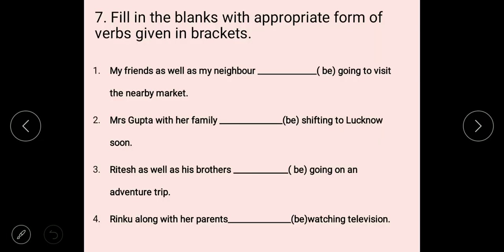Fill in the blanks with the appropriate form of verbs given in brackets. My friends as well as my neighbor. Friends is a plural subject, so here "are". My friends as well as my neighbor are going to visit the nearby market. Mrs. Gupta with her family. Mrs. Gupta is singular, so here a singular verb. Ritesh as well as his brothers are.